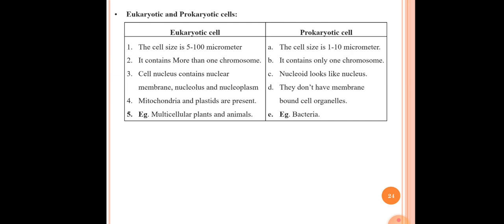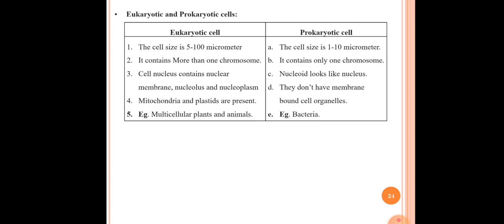The third difference in the case of a eukaryotic cell is that the cell nucleus contains a nuclear membrane, nucleolus and nucleoplasm. The third difference for the prokaryotic cell is that the nucleoid looks like a nucleus. In the case of a prokaryotic cell, the nucleoid means genetic material which looks like a nucleus.